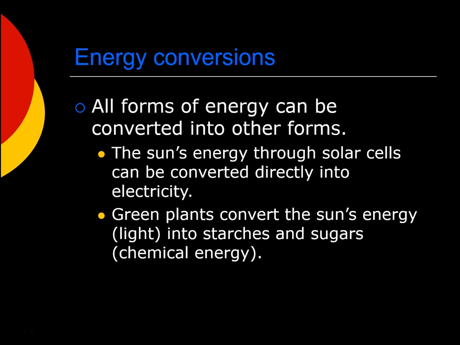Another very well-known form of energy conversion is photosynthesis. Green plants collect the sun's energy through their leaves, and through the process of photosynthesis, it combines the sun's light with other things and turns it into starches and sugars, which is also known as chemical energy. Those starches and sugars are the parts of the plants that we usually eat and give us energy.